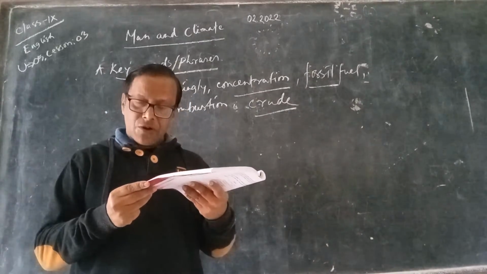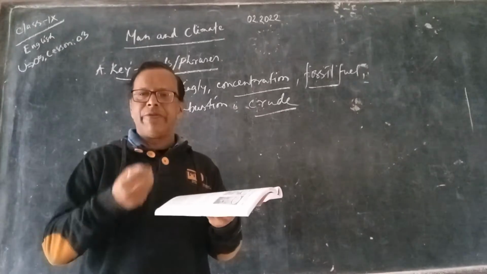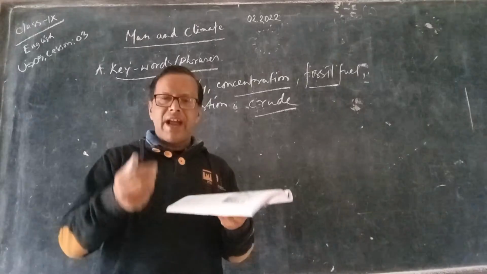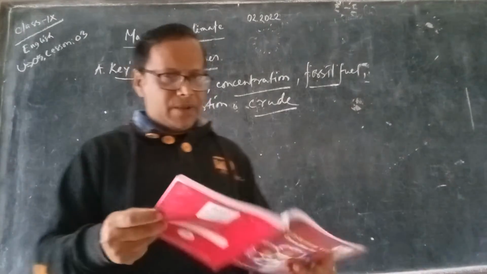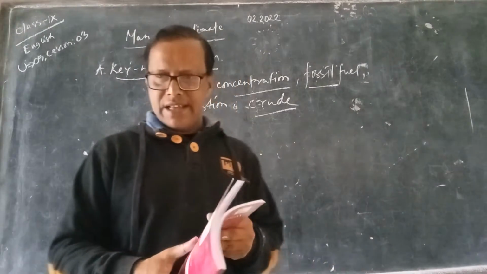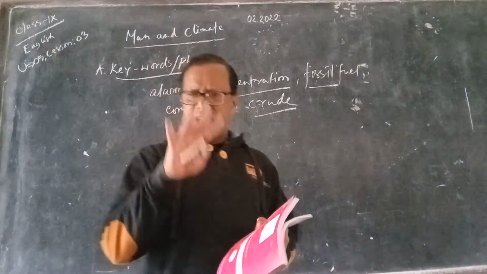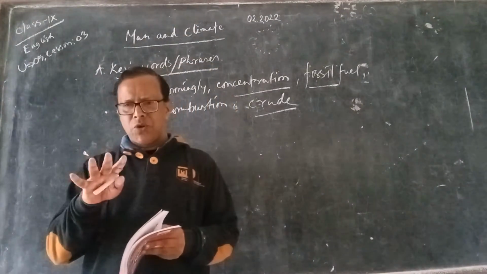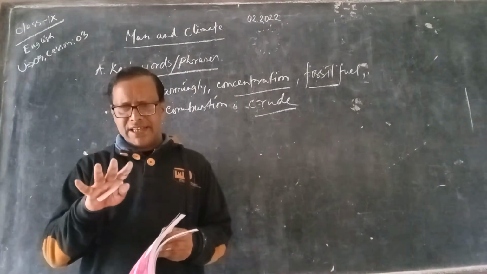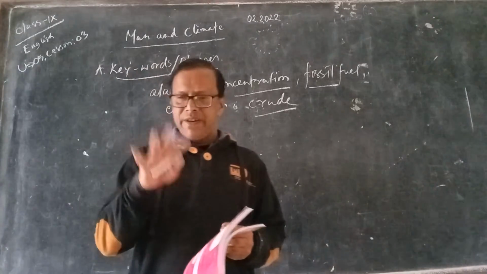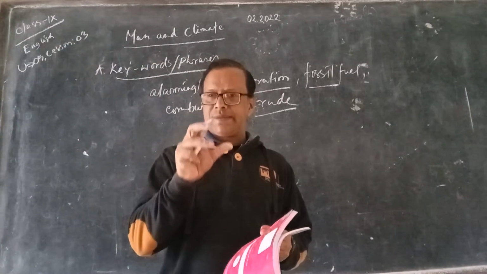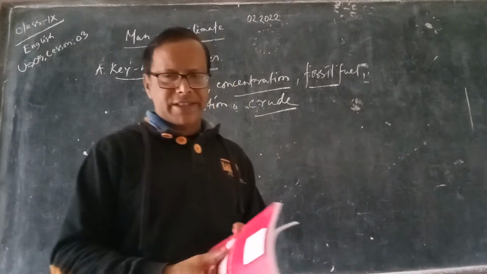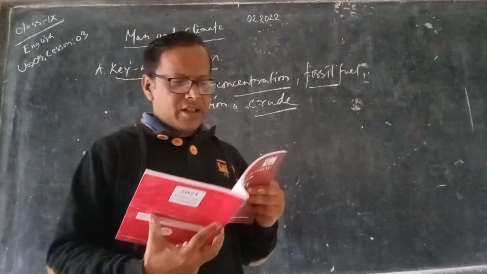Every time a fossil raw material is burned, it releases carbon dioxide into the air. Every time you burn fossil fuel, suppose kerosene, diesel, petrol, octane, or even natural gas, it releases carbon dioxide into the air.